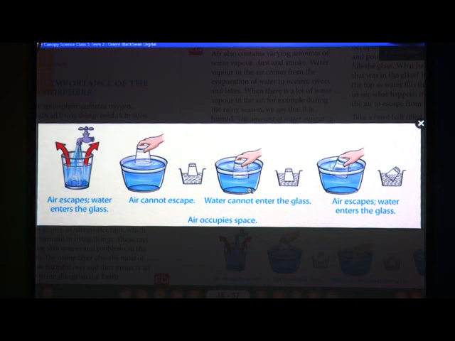Again we have to push the glass into the water. Now, slowly tilt the glass, like in this picture.